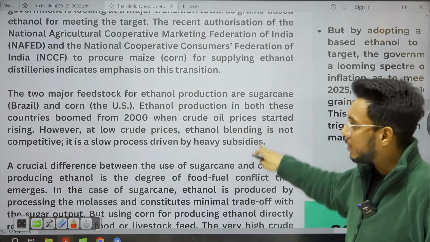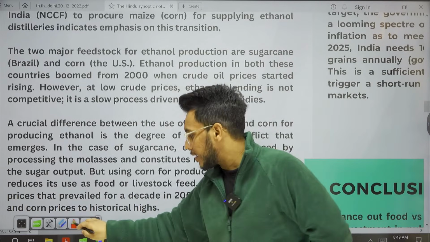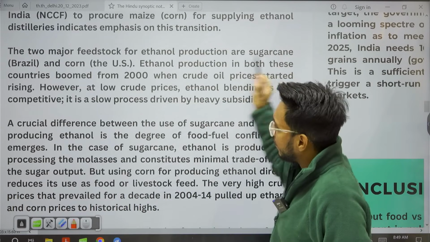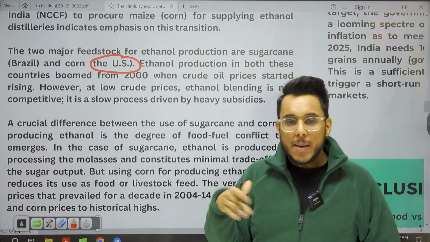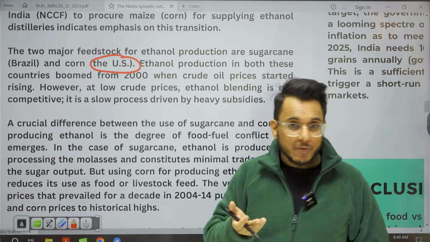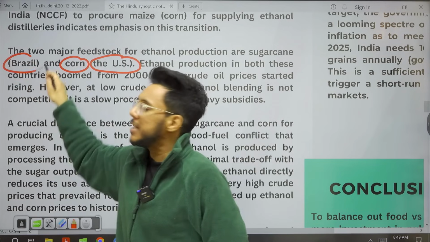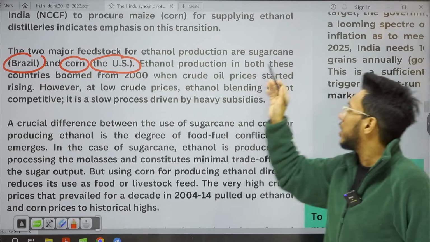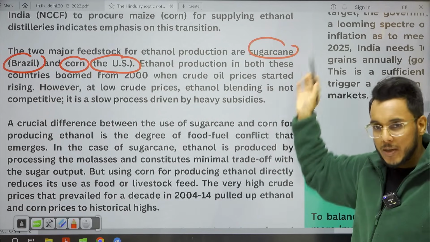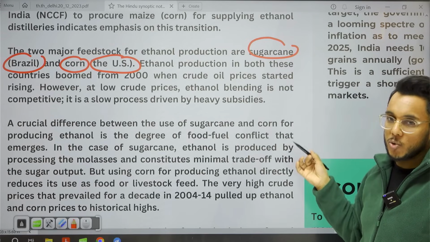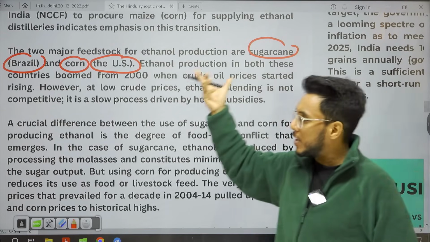Now, when we talk about ethanol production, we have, for example, the USA. The USA manufactures the majority of its ethanol from corn. We have the example of Brazil. Brazil manufactures the majority of its ethanol from sugarcane. India also manufactures the majority of ethanol from sugarcane. So you can use sugarcane, you can use corn.